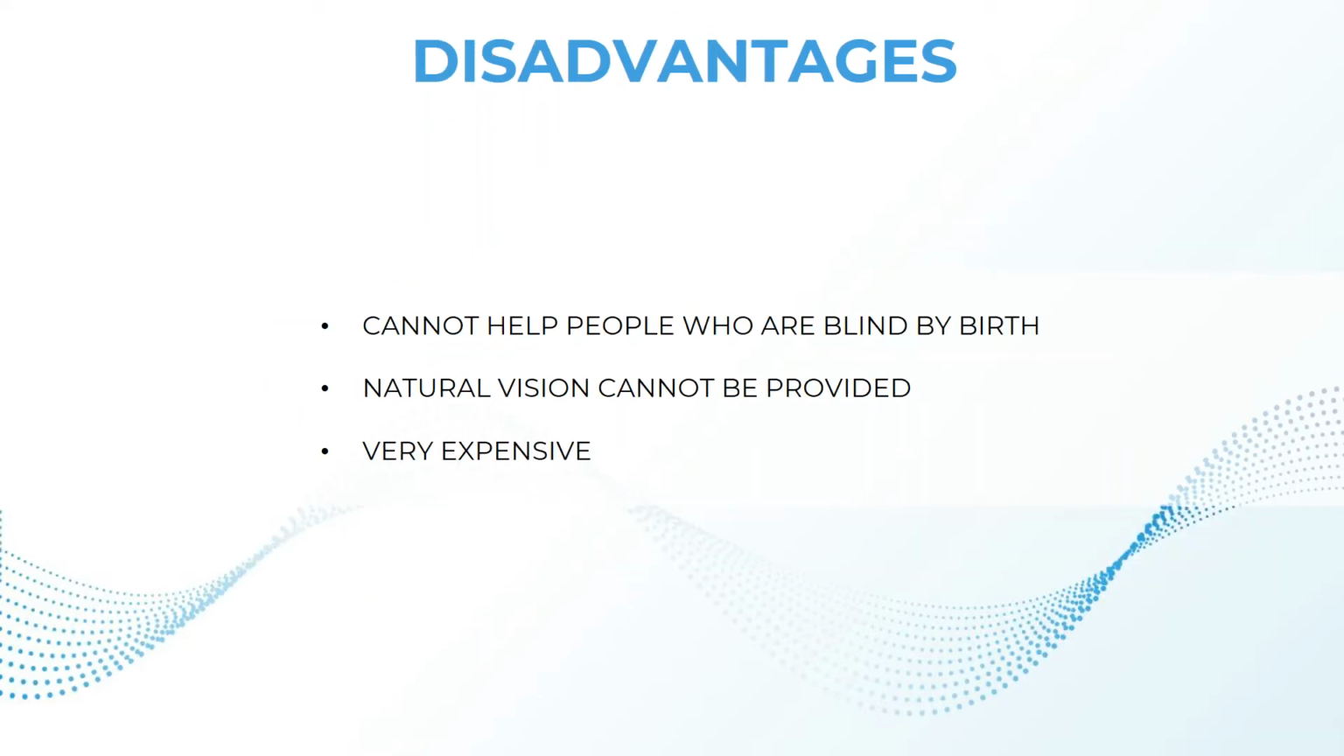The disadvantages of these technologies are that the Argus 2 technology cannot help the people who are blind by birth. That is, their optic nerves won't be active, so the signals cannot be transferred from the optic nerve to the brain. And the natural vision, how exactly we see in our day-to-day life, cannot be provided, since we can provide only the white and black representation of images. That white and black vision is provided to the blind. And to implant this artificial retina, the cost is very high. That is almost 20 lakh Indian rupees to set an artificial retina in the human body.